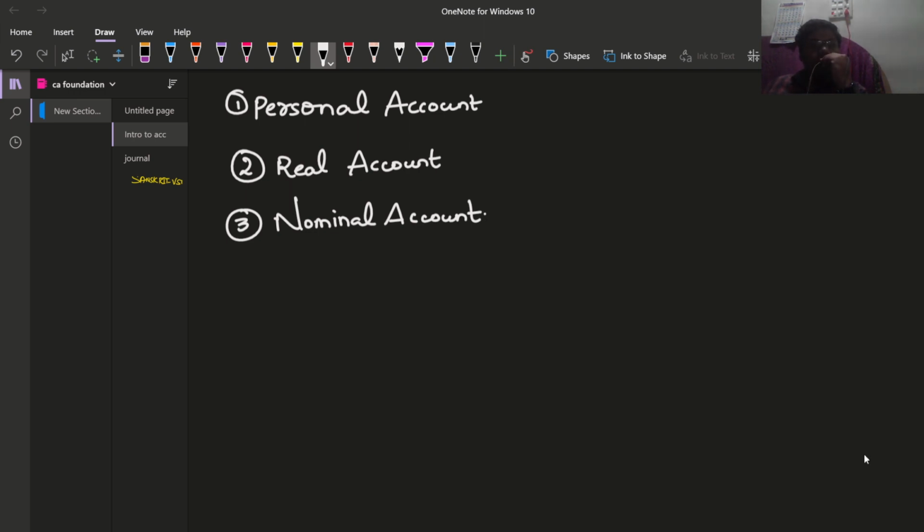These are the three accounts which we are going to have in our accounts. While we are solving our accountancy part, we need to look at which type of account we are doing: personal account, real account, or a nominal account. These are the three types of accounts we are going to have.